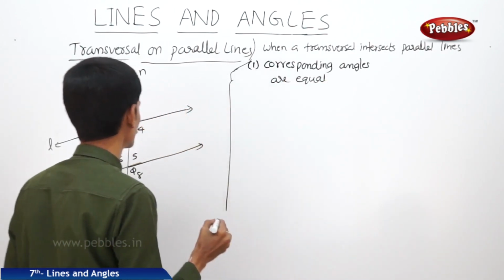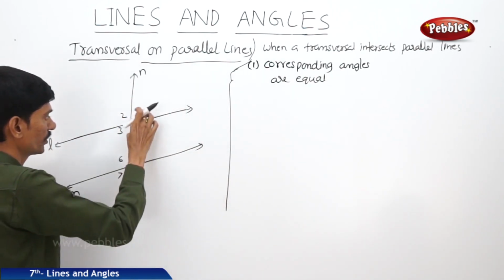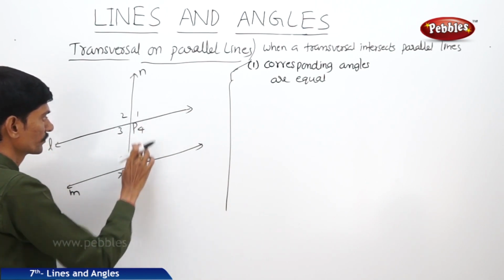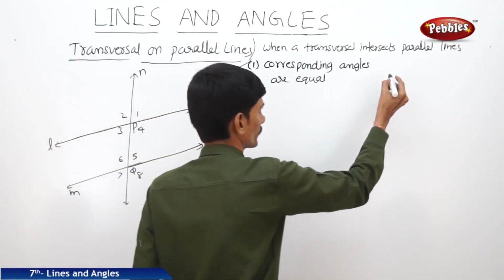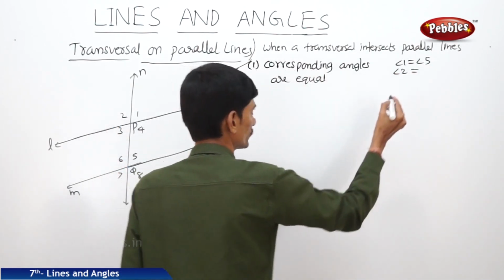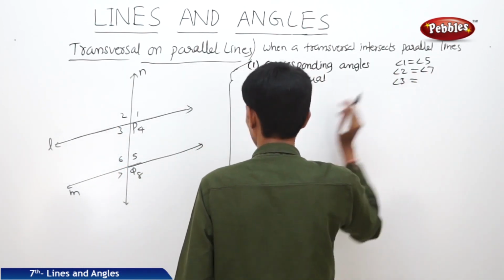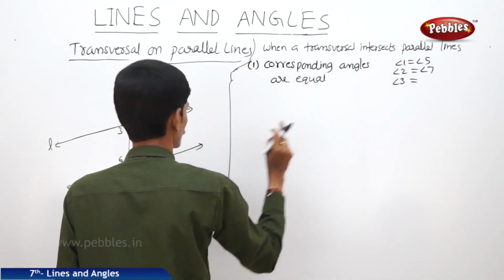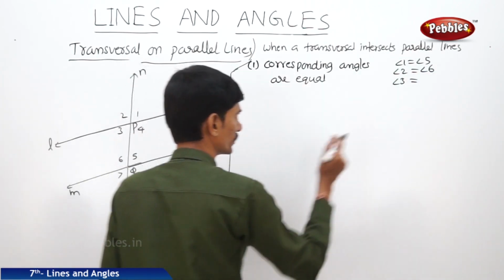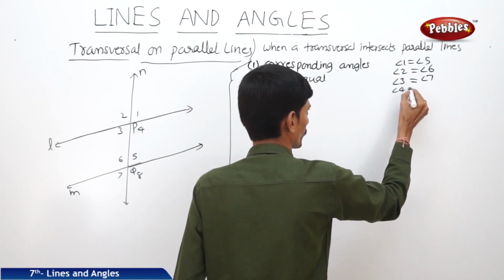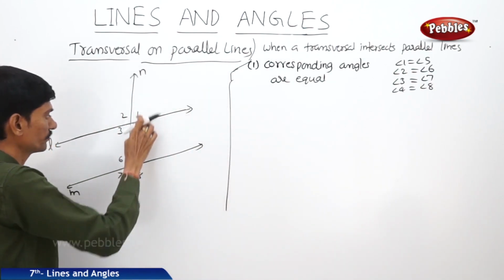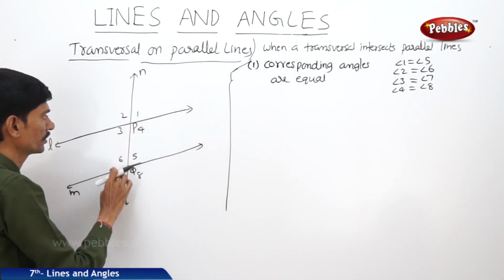Now what are the corresponding angles? The 4 pairs of corresponding angles are 1 5, 2 6, 3 7, 4 8. So angle 1 equals angle 5, angle 2 equals angle 6, angle 3 equals angle 7, angle 4 equals angle 8. So there are 4 pairs of corresponding angles: 1 5, 2 6, 3 7 and 4 8.